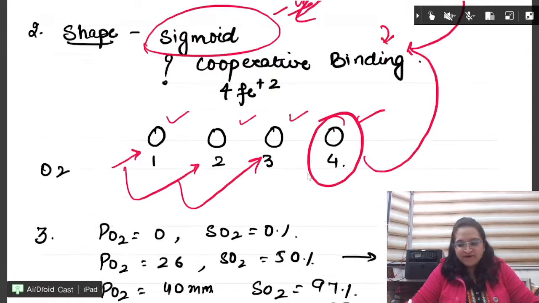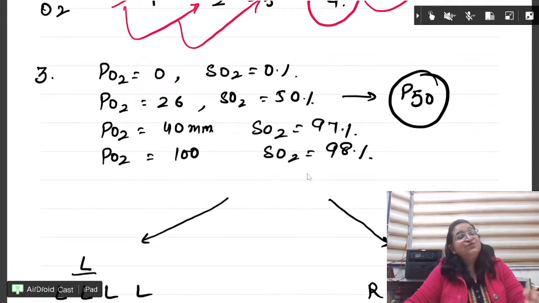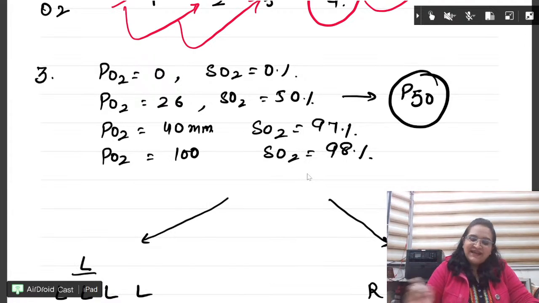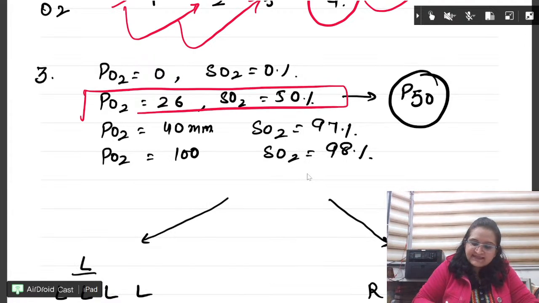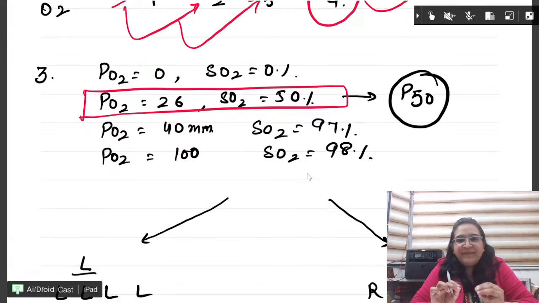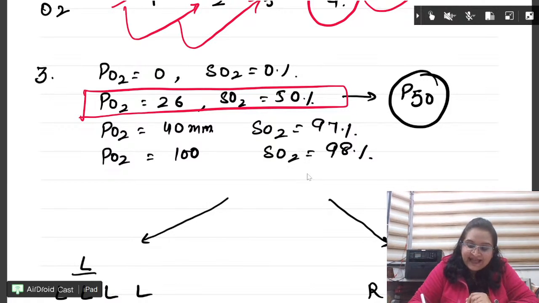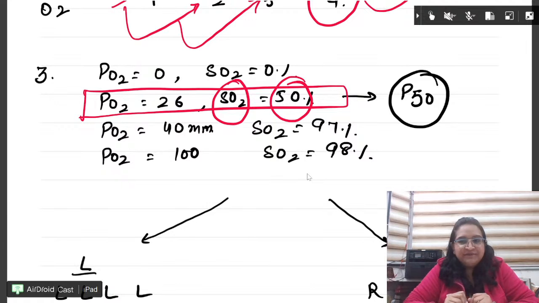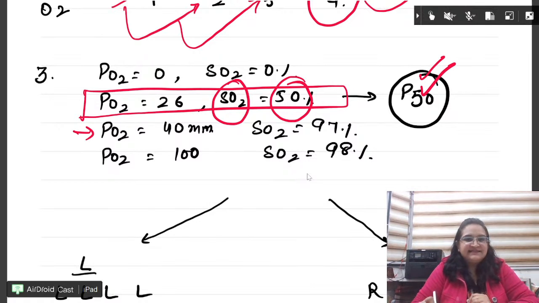Done? After every topic, I am going to ask you few questions which you would have to answer. Fine? Now, what is very important in this curve, everyone? At a particular partial pressure of oxygen, that is 26 to 27 mmHg, the saturation is going to be 50%. This is known as P50. Done? You all know that. In the veins, PO2 is around 40 mm and the saturation is around 70%.